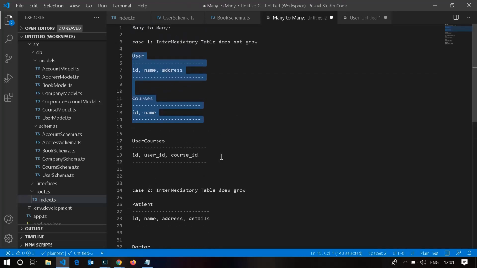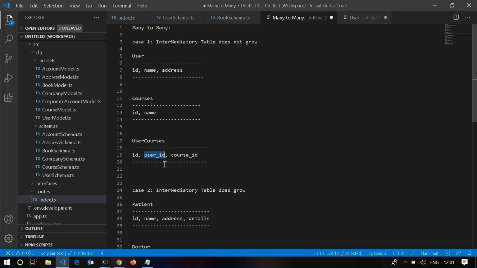In SQL databases, in the same example, there is a separate intermediary table which we have to create for a many-to-many relationship, which will reference both the tables, user and the course. So again, user ID 1, 2, and separate course IDs, and there can be any combination of user and course ID.